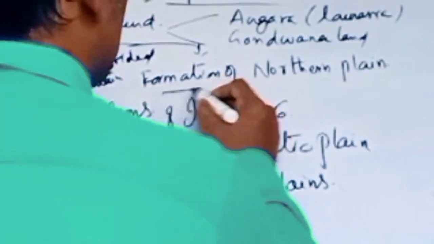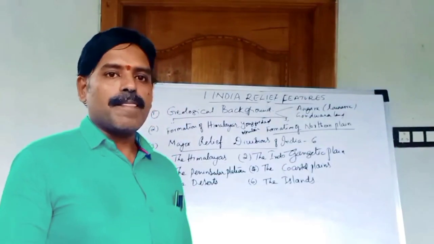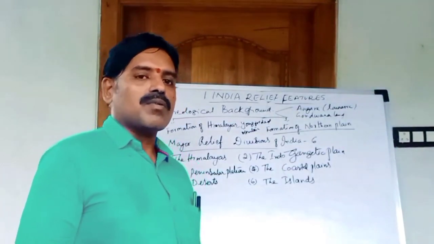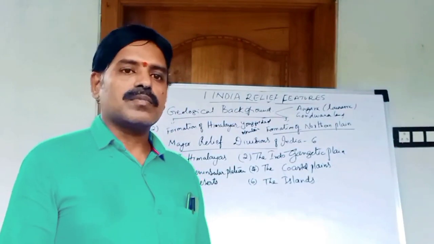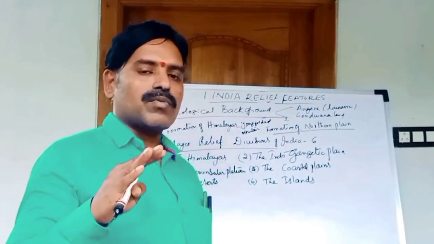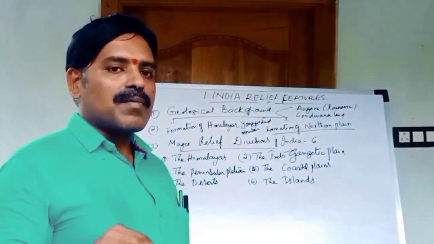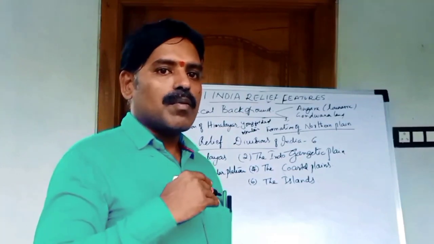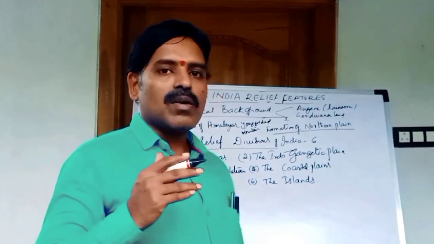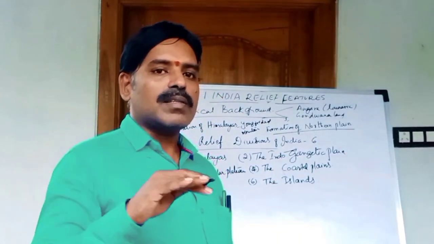Now we discuss the formation of the northern plains. Mainly, the northern peninsular plateau broke and formed a large basin. In this large basin, the Himalayan rivers and the peninsular rivers brought sediments and silt which completely covered the basin.